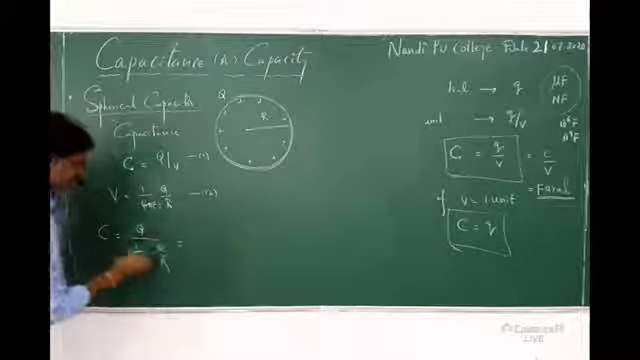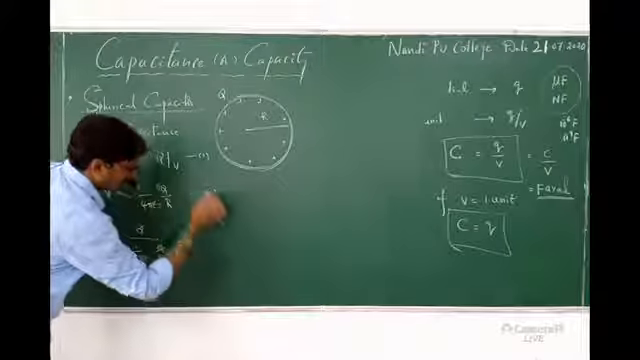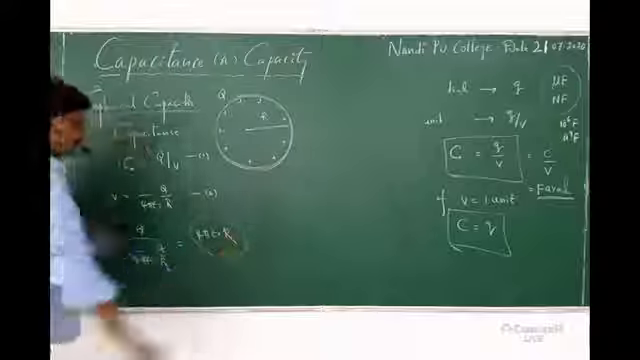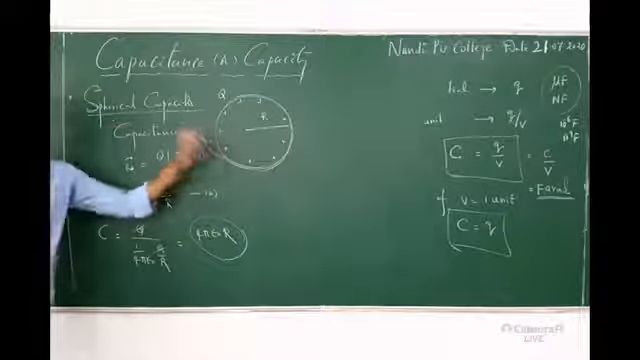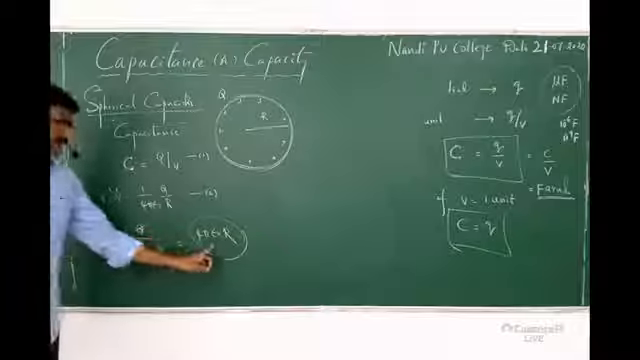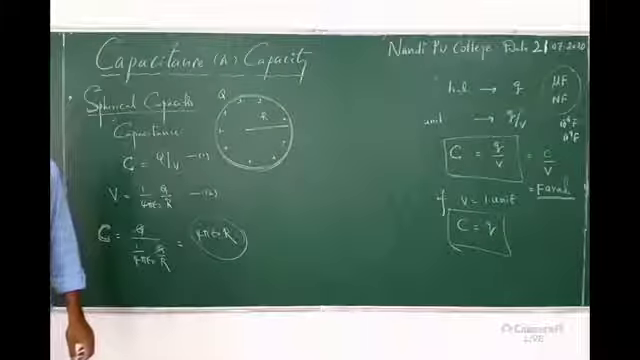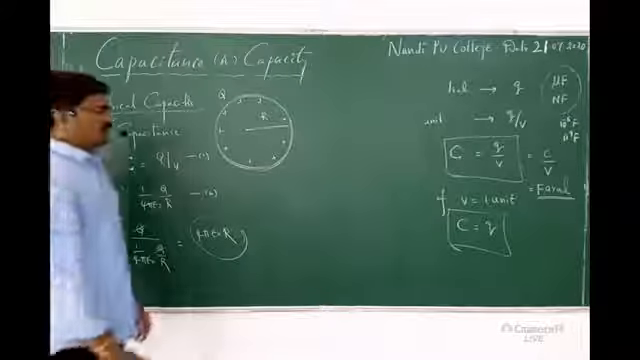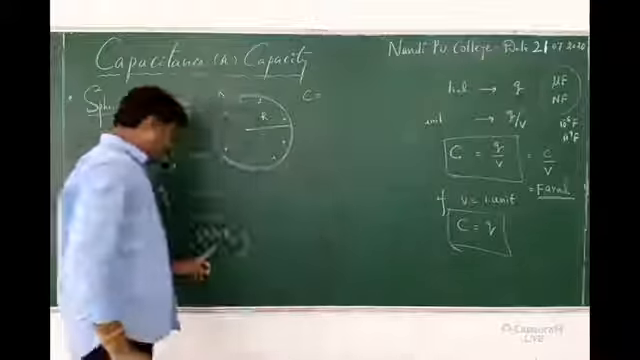On simplification, what will come? It is 4 pi epsilon naught R. So this is the expression for the capacitance of a spherical capacitor: C is equal to 4 pi epsilon naught R. Now I will try to find this value. C is equal to 4 pi epsilon naught R.